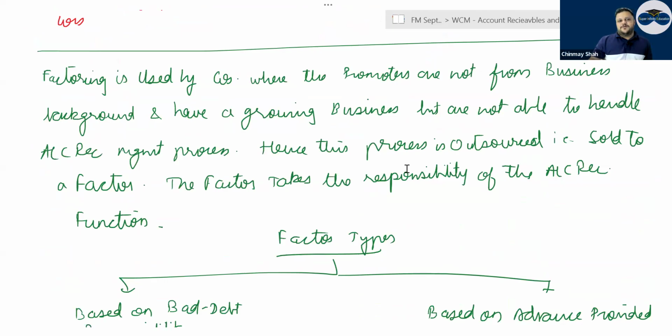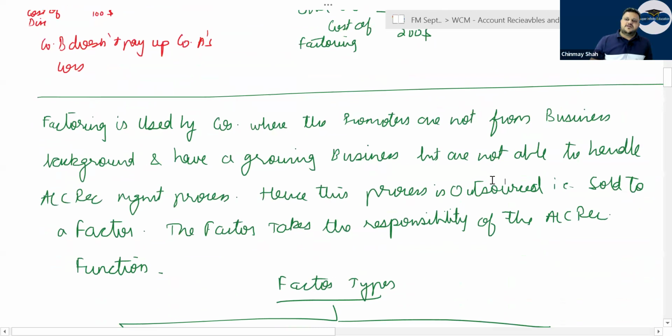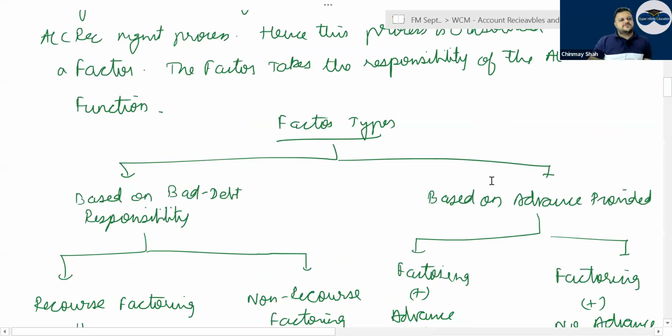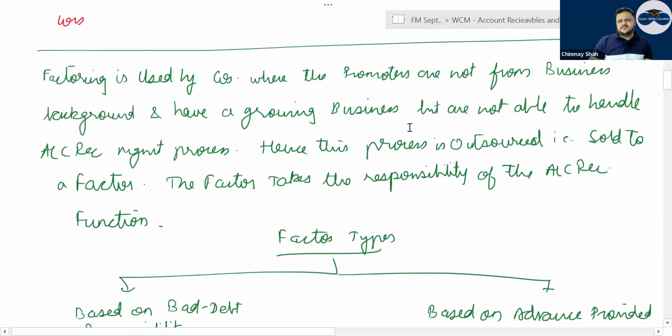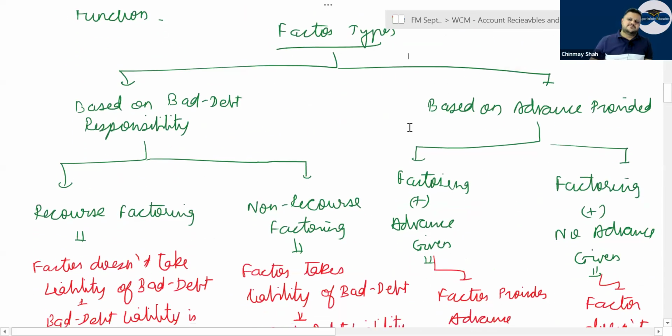Factoring is a proper organization that is trained to recover money from people. Generally, it is used by people who are not from a business background and do not know how to manage account receivable and account payable. Hence, this process is outsourced. They can collect the money in 30, 60 or whatever credit period you have given. It is Munna Bhai only, correct? I tell that in class. It gives you a better understanding of factoring.